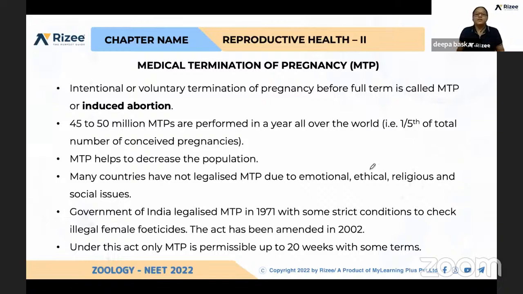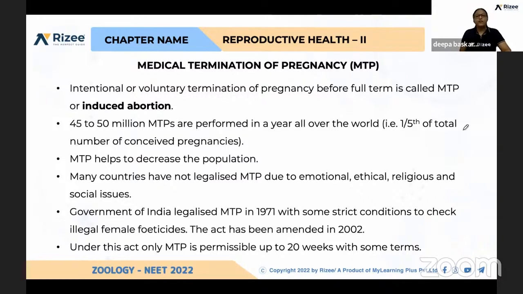So first, let's see about MTP. MTP, medical termination of pregnancy. So what do you mean by medical termination of pregnancy? That is voluntarily terminating the pregnancy for so many reasons. That is called medical termination of pregnancy, or else induced abortion, you can say.